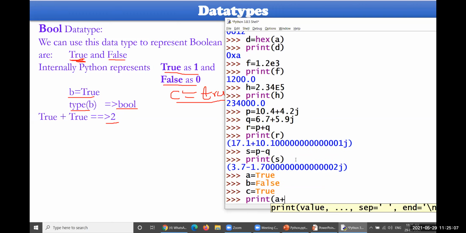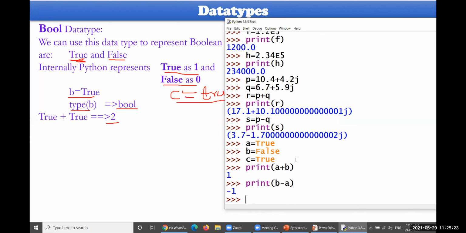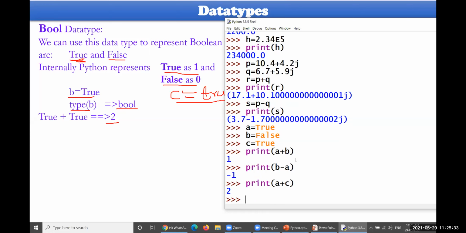So A plus B, that is true plus false, will be equal to 1. Print B minus A, so 0 minus 1, that is minus 1. Okay, print A plus C. A equal to true, C also equal to true. 1 plus 1, that is 2. Okay, so that is what you could understand.